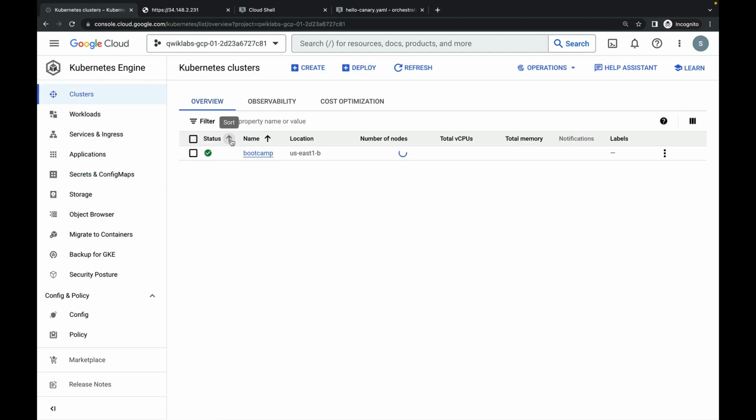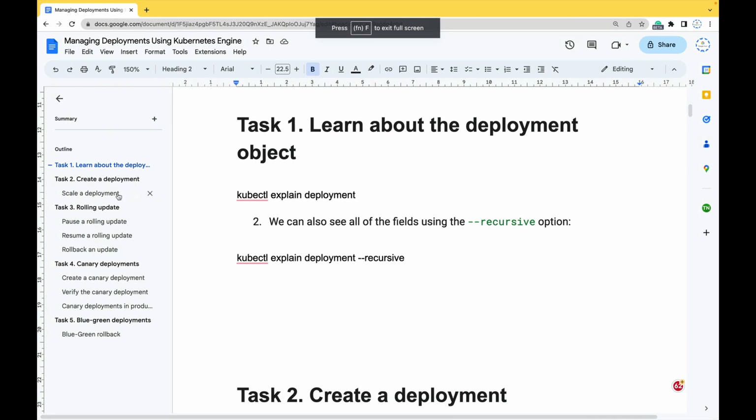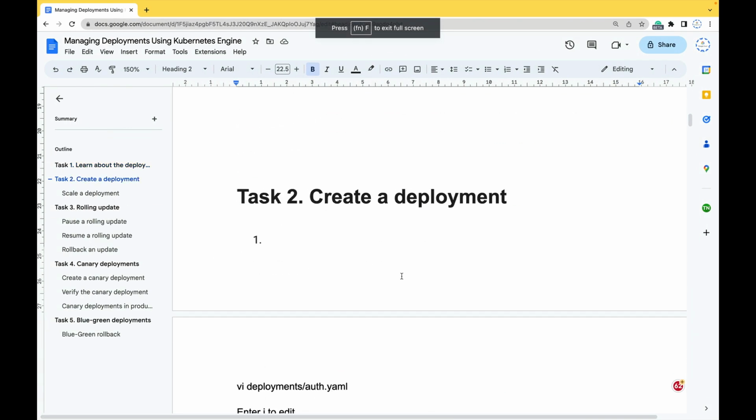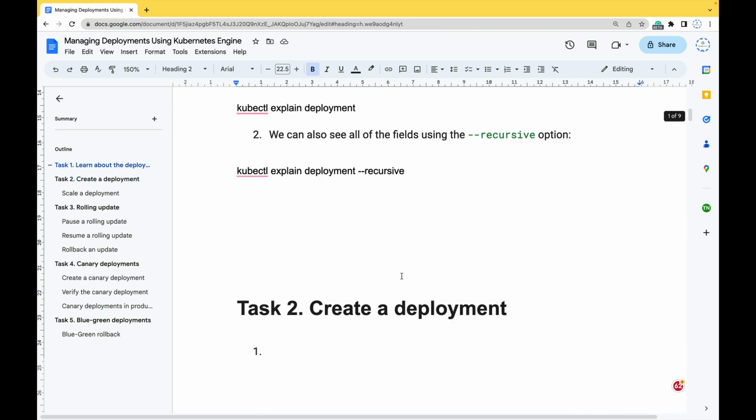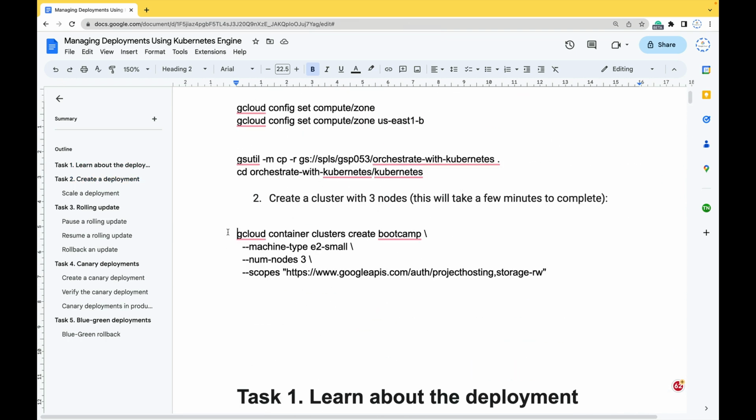how to create the cluster. The cluster I generally created through the gcloud command. What is the command I use for that? Let me show you. This is the command to create a cluster. This is the command which I applied to create a 3-node cluster.